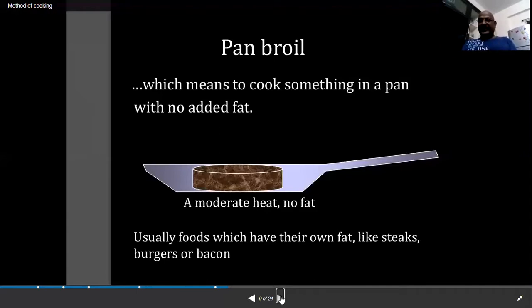The moisture is also released. That moisture and the fat both will cook the food. That's why this method is called the pan broiling method.